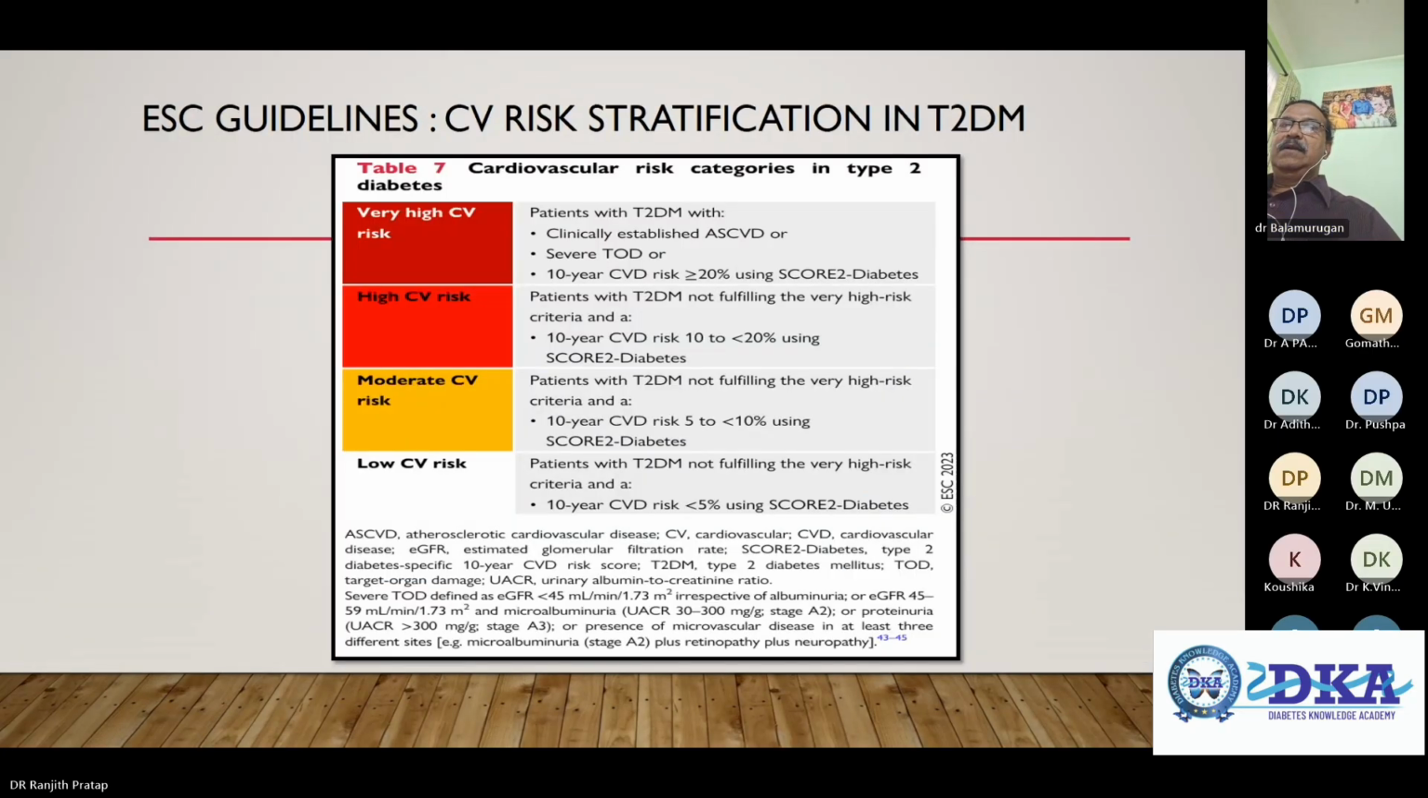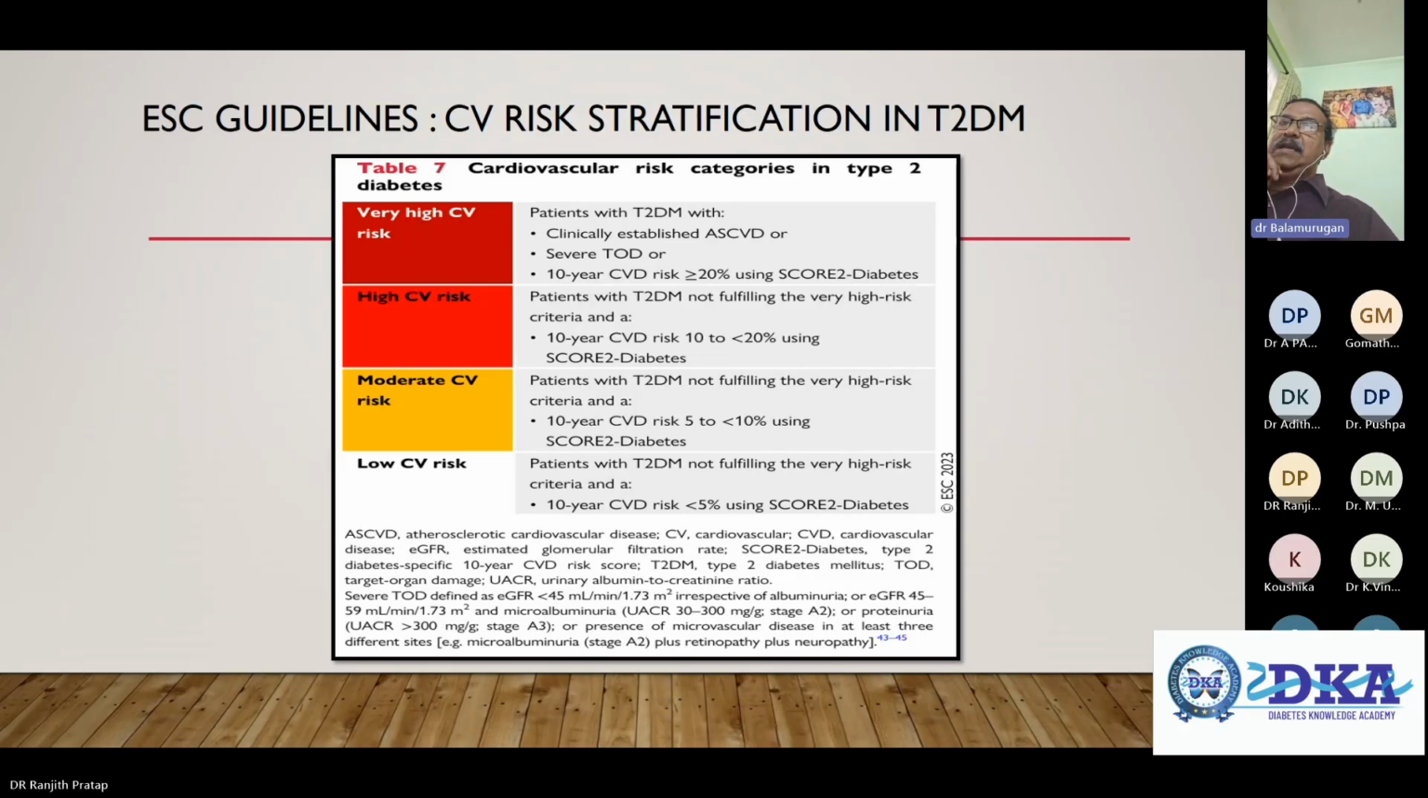Next slide. What do the ESC guidelines say on cardiovascular risk stratification in type 2 diabetes? They are classified into low, moderate, high, and very high CV risk. Start with the low cardiovascular risk: patient with type 2 diabetes not fulfilling the very high risk criteria, and probably we come from the top. The very high cardiovascular risk means patient with type 2 diabetes with a clinically established atherosclerotic cardiovascular disease or severe target organ damage or 10-year cardiovascular disease risk of 20% or more using the SCORE2-Diabetes.